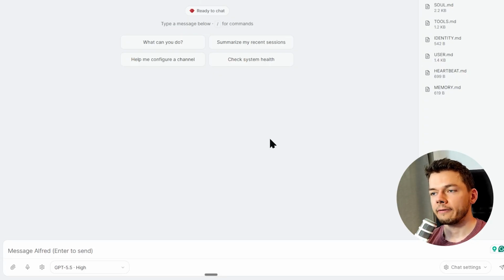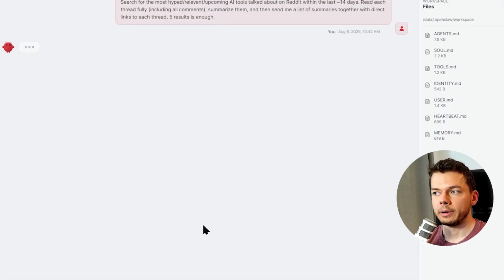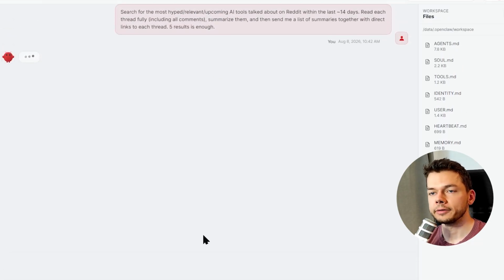So now with Scavio enabled and configured, let's try the exact same prompt again, but this time the agent should use the Scavio skills automatically. We don't have to mention that explicitly.